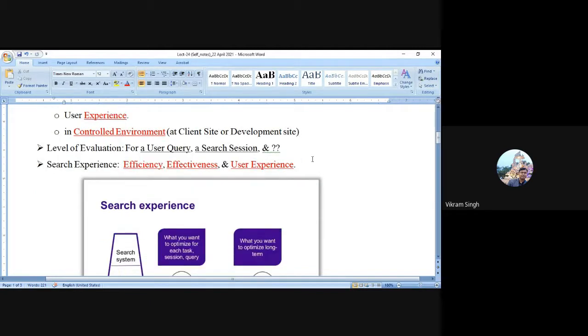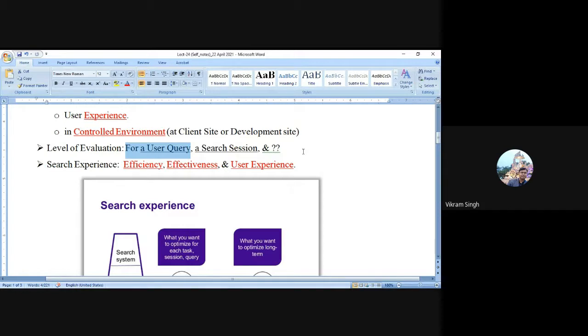Now, because we are talking about search system design, whenever we perform evaluation, it is naturally with respect to a particular user query. That is the smallest possible level at which we evaluate system performance, by having a single query.